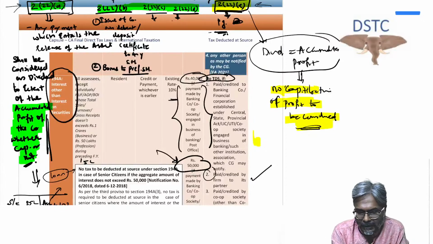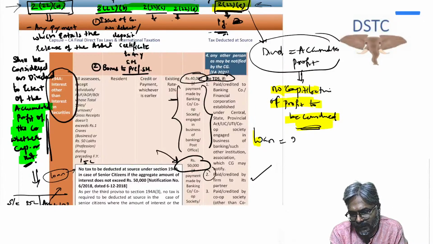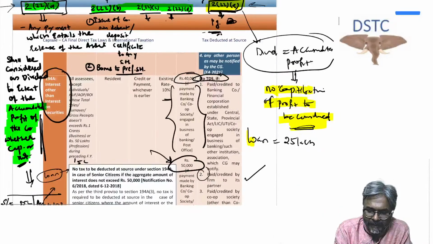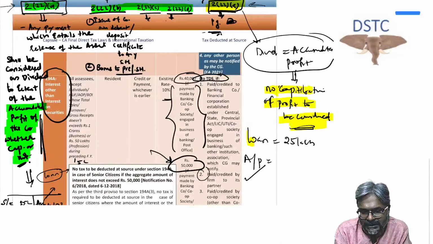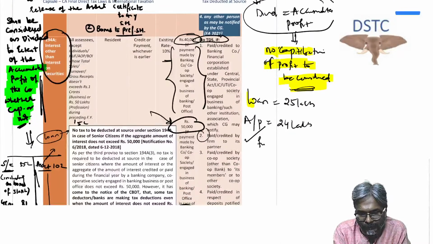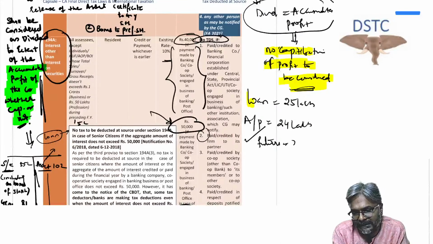Supposing, students, the loan has been given. Let me give an example. Supposing the loan given is 25 lakhs to the shareholder, which shareholder? Having 10% or more of the voting power. Whereas the accumulated profit is say 24 lakhs. Okay, and they will tell you further, in this case 2 lakhs is capitalized by issuing bonus.